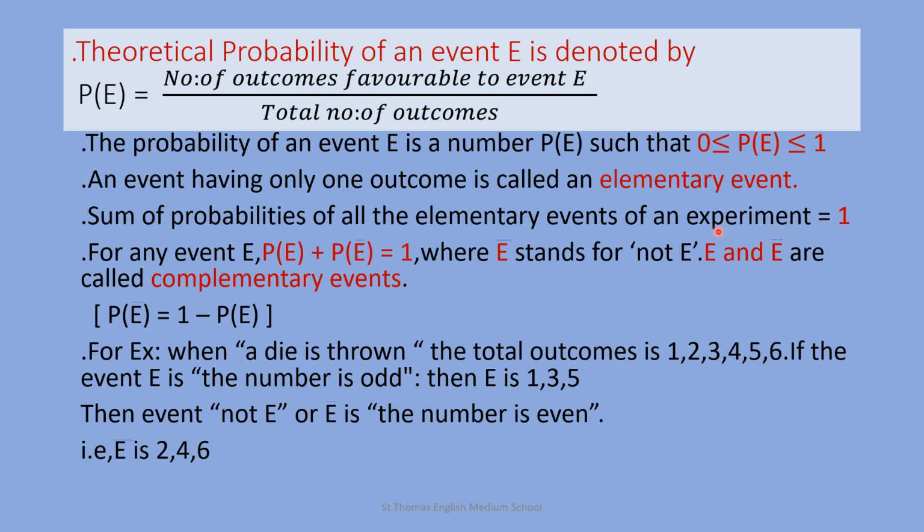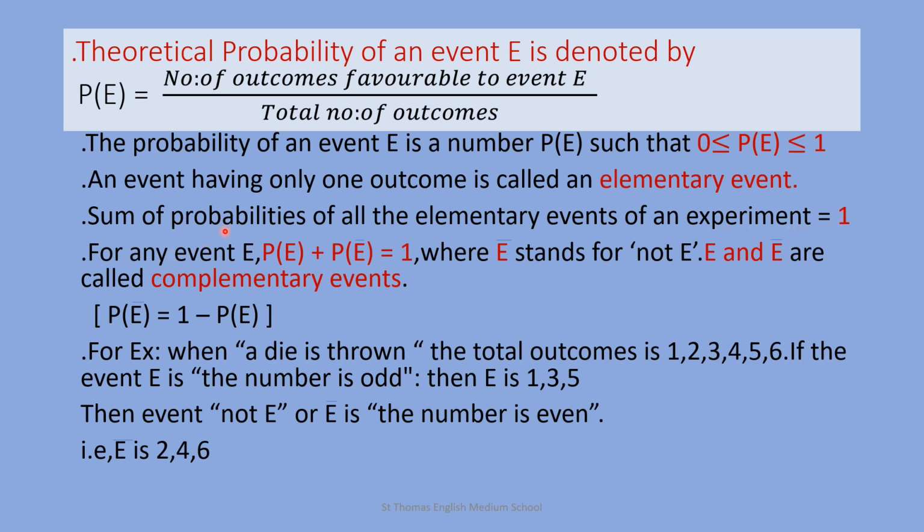In the same example, while tossing a coin, you are having two outcomes, that is head or tail. And the probability of getting head is equal to 1 upon 2. The probability of getting tail is equal to 1 upon 2. Then the sum of elementary events means P of head plus P of tail, that is equal to 1 by 2 plus 1 by 2, that is 1.